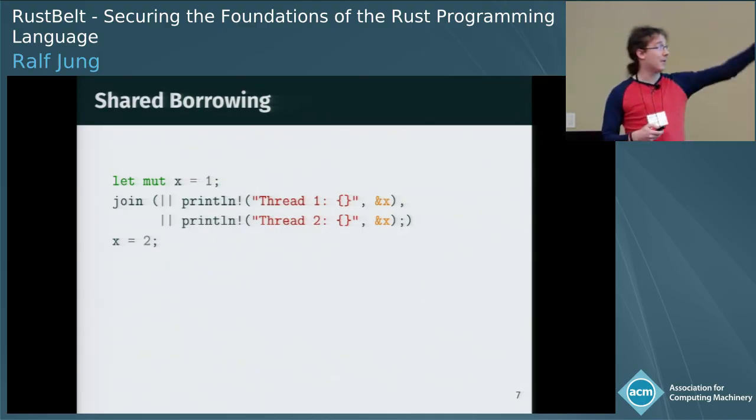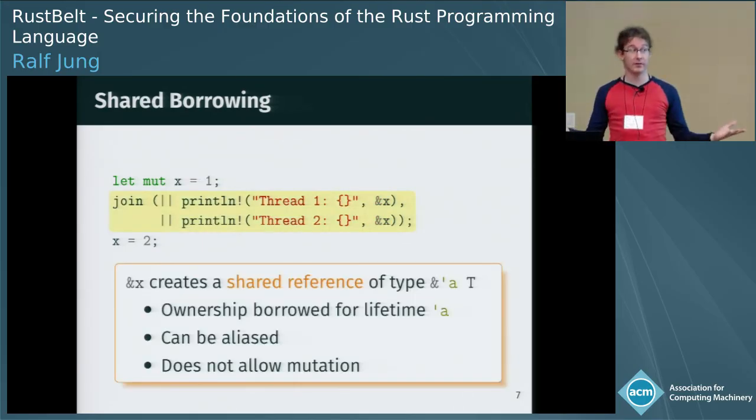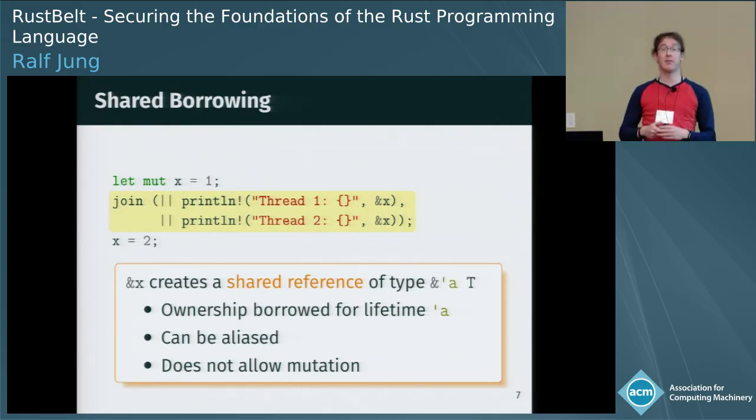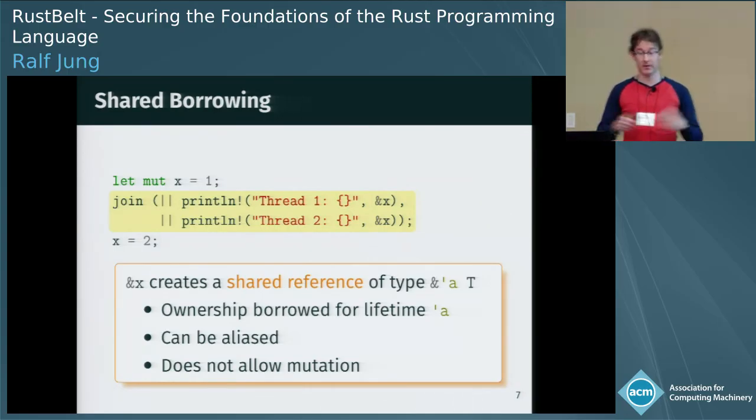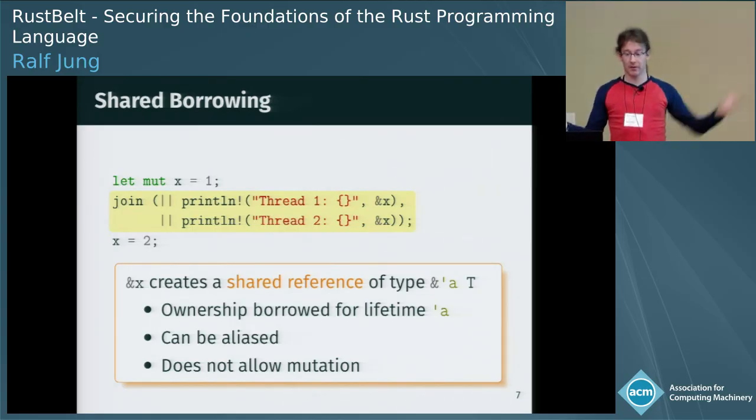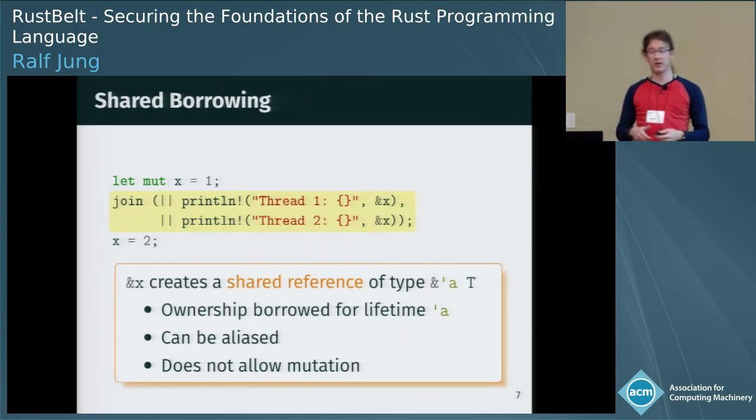What's going on here is that &x is a way to create a shared reference which, like mutable references, comes with a lifetime that is inferred by the compiler. And shared references, as the name indicates, can be aliased. They can be shared by multiple threads in this case, and hence they do not allow mutation.